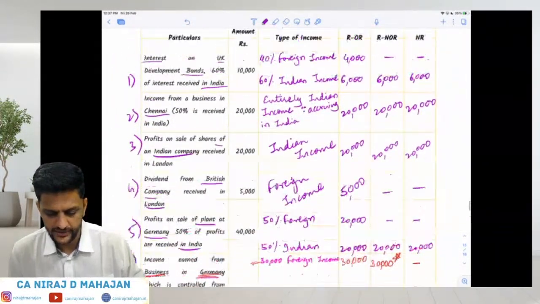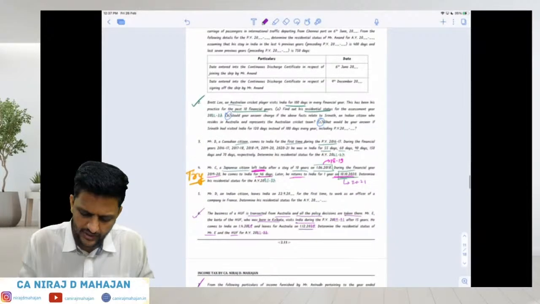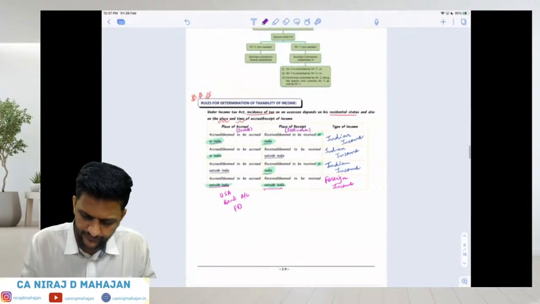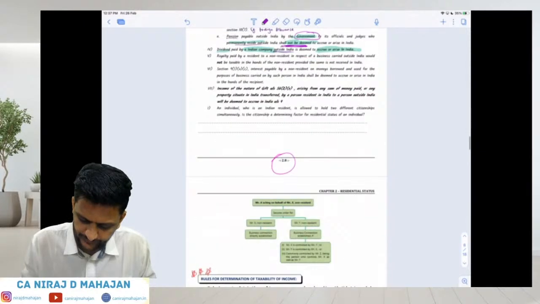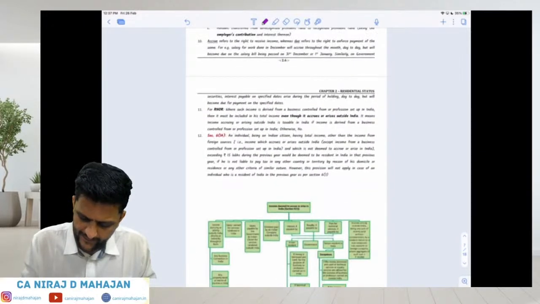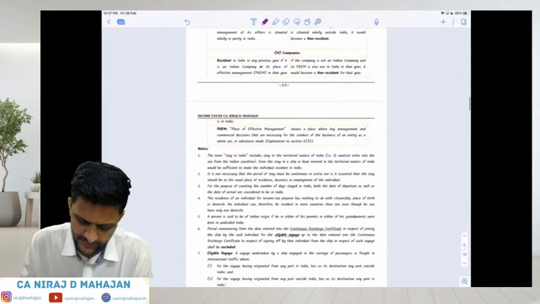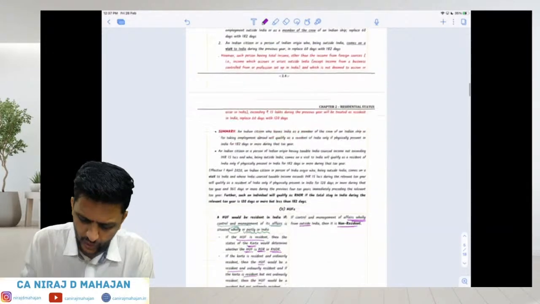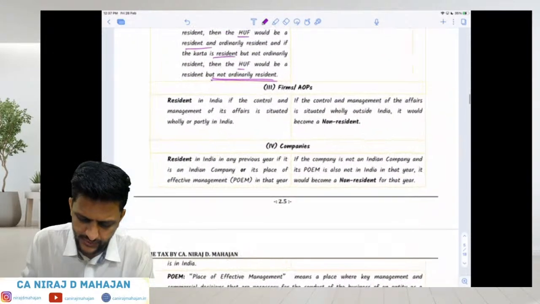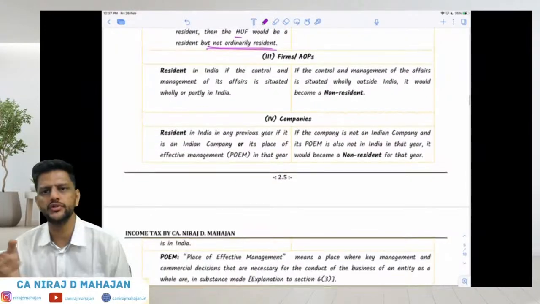Please read this chapter again. I have already shared the notes with you. Hardly some sums are remaining now, but some concepts are still pending. Fine, everybody. Section 9 we have to do in a little more detail, that we will see. Don't worry. This may take a maximum of 1 or 2 lectures. So quickly we will do for firms and AOPs. We have done for individuals, a little bit is still remaining. We have done for HUF.